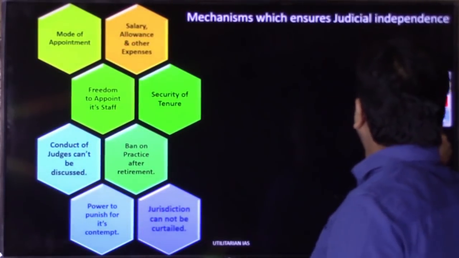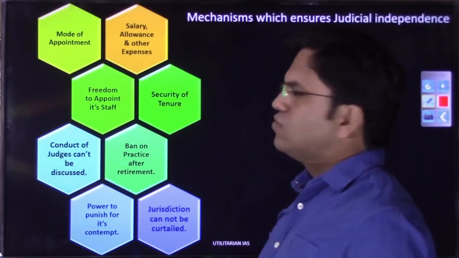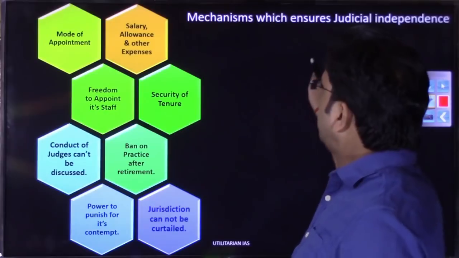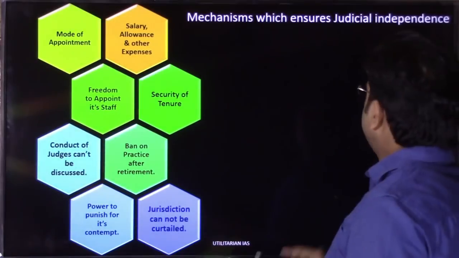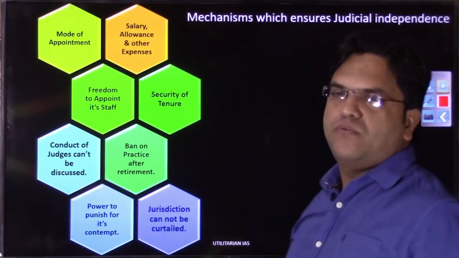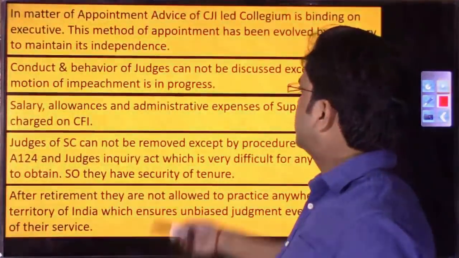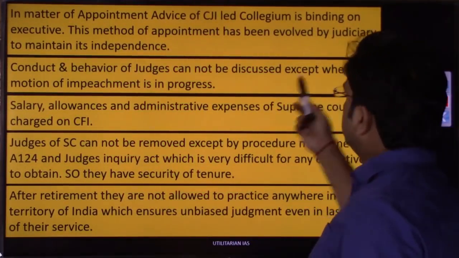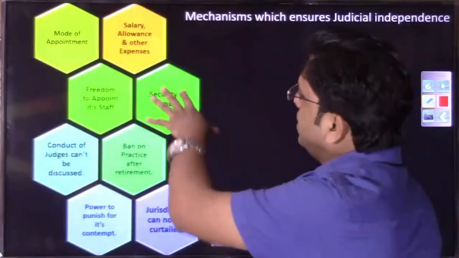All these points we already had discussed, it just has to be put on one slide so that you could understand what are the provisions that ensure judicial independence. So I hope you will have clarity over what are the mechanisms that ensure judicial independence. Now we are moving to the next slide. So these are just whatever we have explained, right? This is just an explanation of all these points, right?